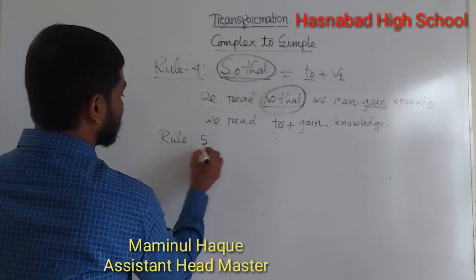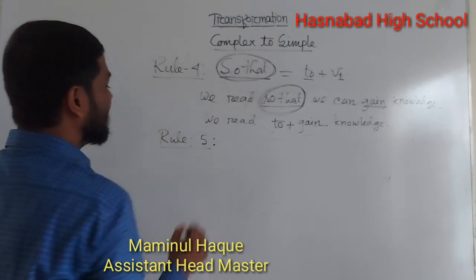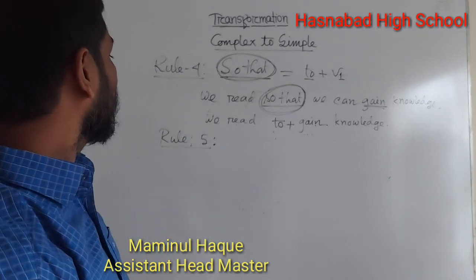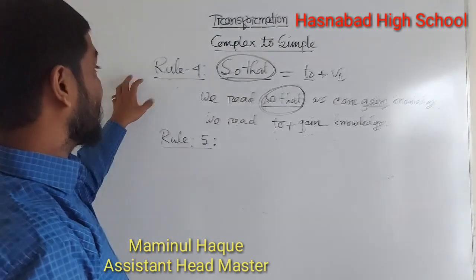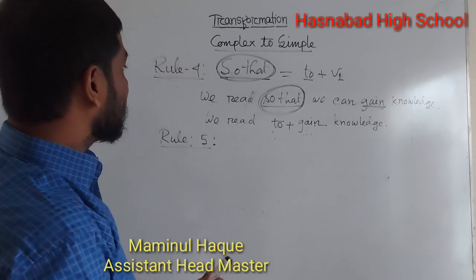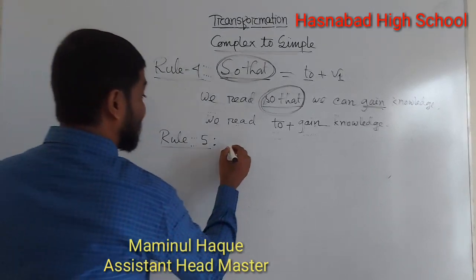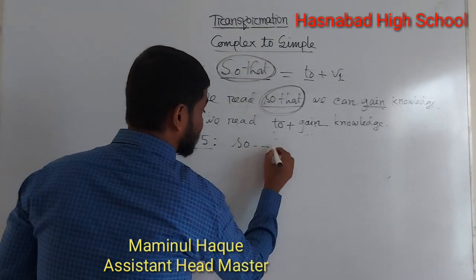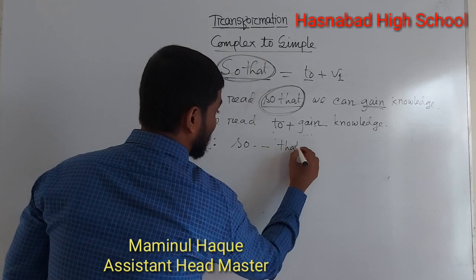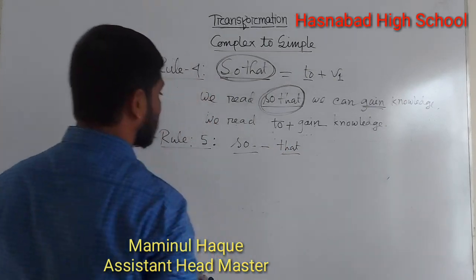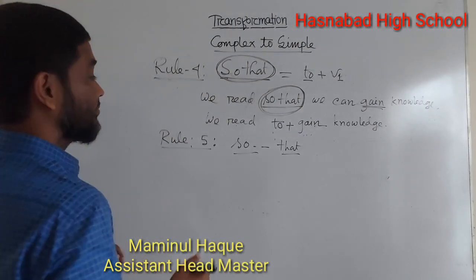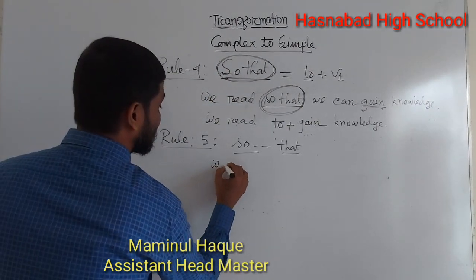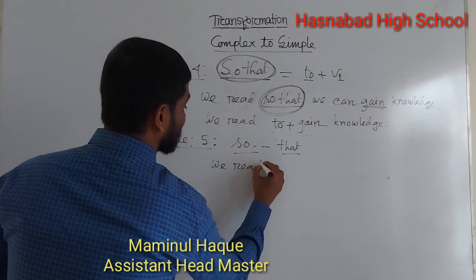Rule 5. Dear student, this is the last rule. Follow the whiteboard, because so that is similar to so dash dash that. So dash dash that is about so that.